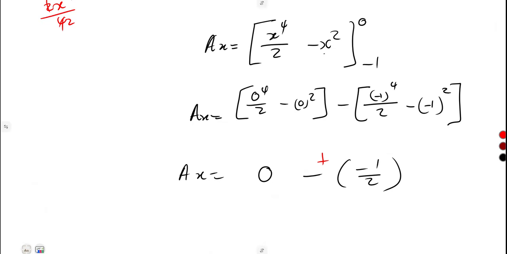Minus and minus is a plus. So we have 0 plus a half, which is a half square units. So this is the area that you were going to have at the end.